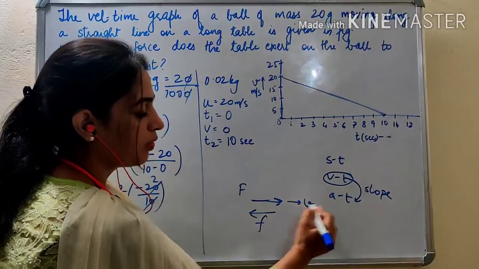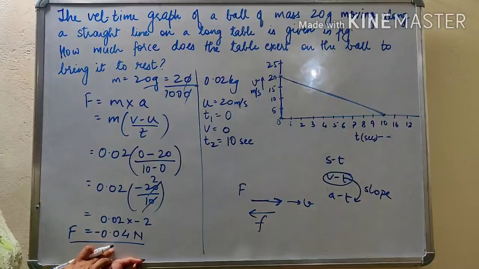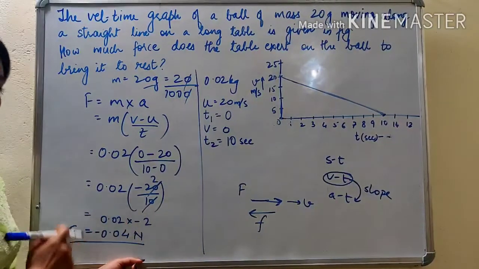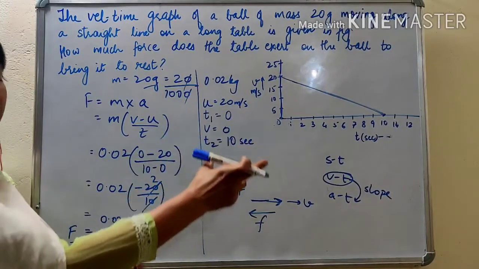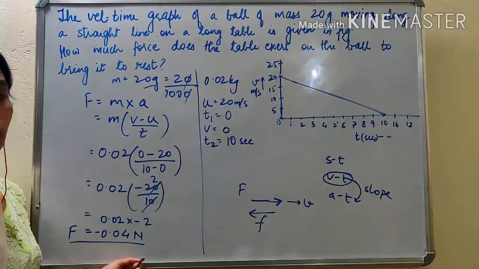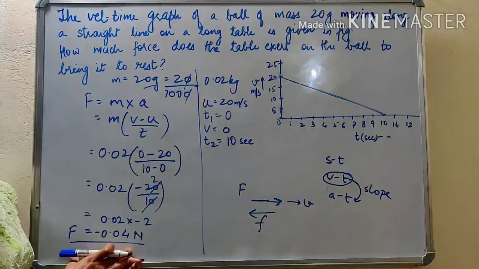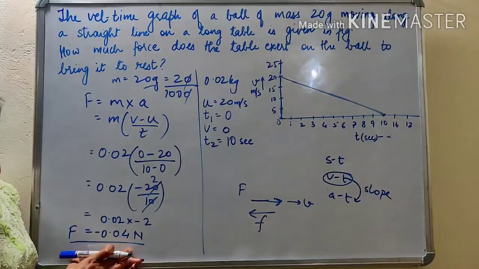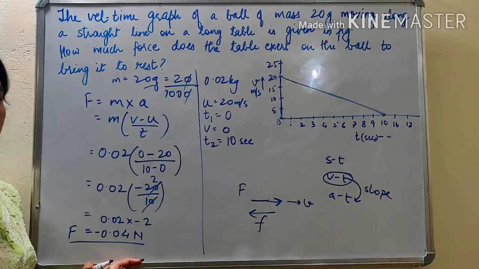Velocity was in this direction and frictional force is in the opposite direction, that is why you are getting force as negative. So when the table applies this much force on the ball, it will stop the ball, or the ball will come to rest, in 10 seconds when 0.04 Newton frictional force acts on the ball in the opposite direction, right?